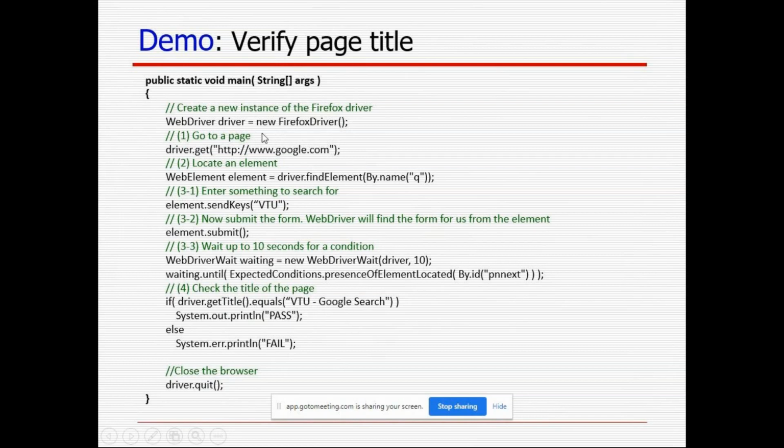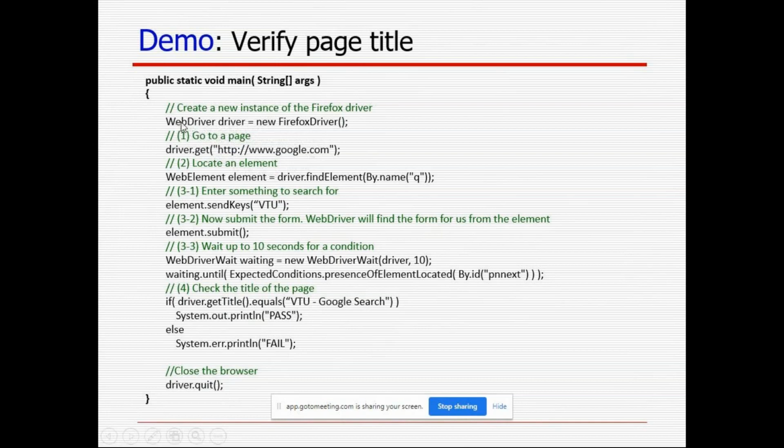Firefox driver is a class for the WebDriver, and new is a keyword here. It is going to create an object, meaning Firefox driver is a class and it creates an object with the reference driver. Driver is a reference variable here. WebDriver is an interface.